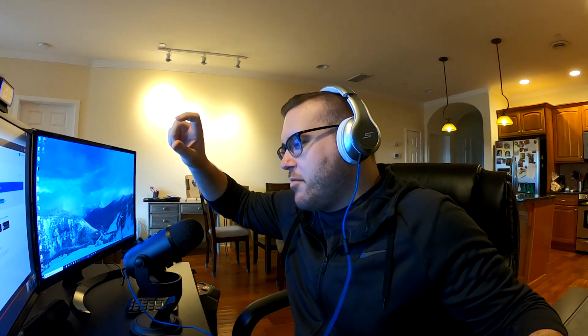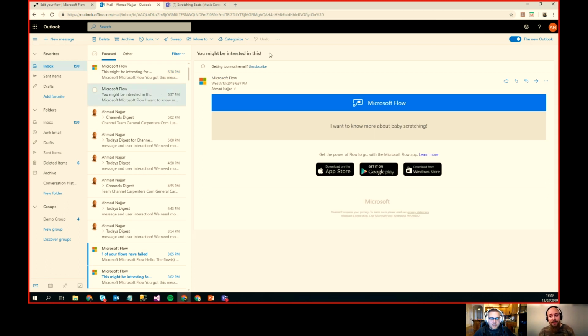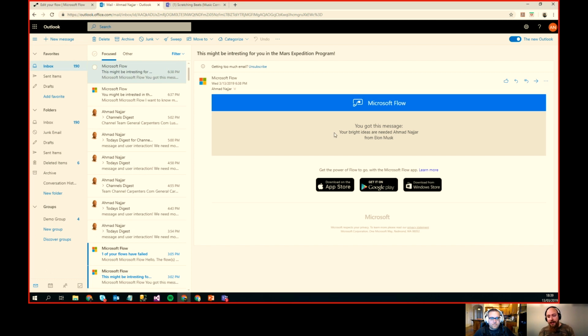Totally. You could type it in because you would look at the trigger and see, oh, this is from NASA and Mars expedition, and you could just write that in. Exactly. Okay. And for that one, I've done that to show you the difference that this one does not have the team because we don't have the dynamic content to put the team and the channel. But when Elon Musk mentioned me, so your bright ideas are needed and my name is here.